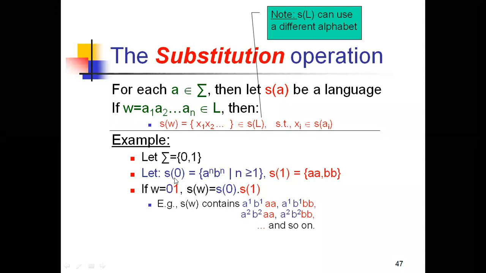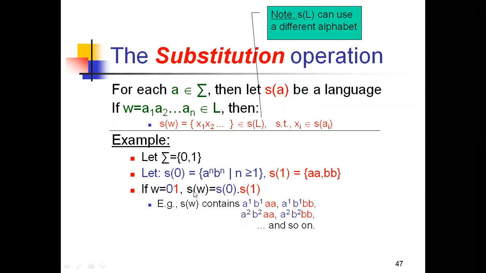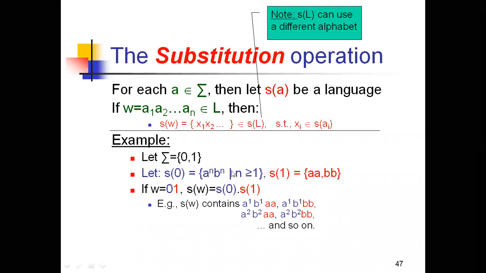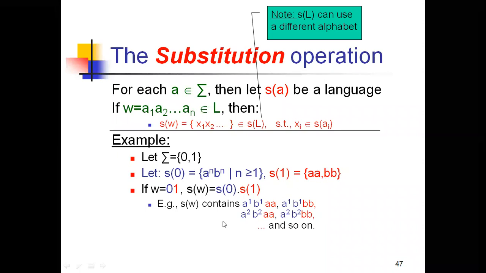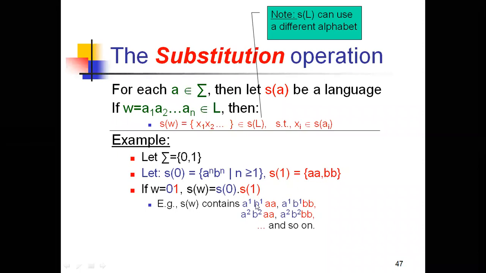Initially the substitution of 0 is this one, and the substitution of 1 becomes abb. So if w is equal to 01, then how can S(w) be written? S(w) can be written as S(0) times S(1). What is S(0)? This is a^n b^n, where n is greater than or equal to 1, right? The value of n starts from 1. And what is S(1)? It is b. So S(w) contains now a^1 b^1, a^1 b^1 b.